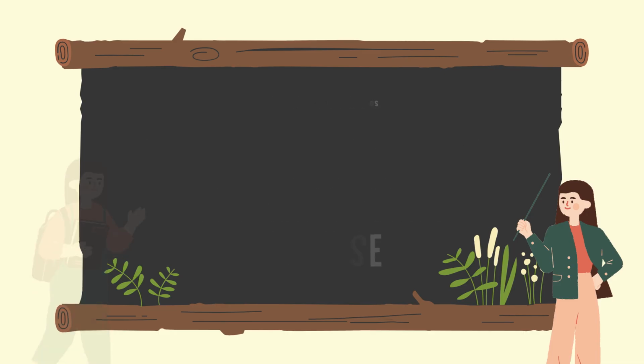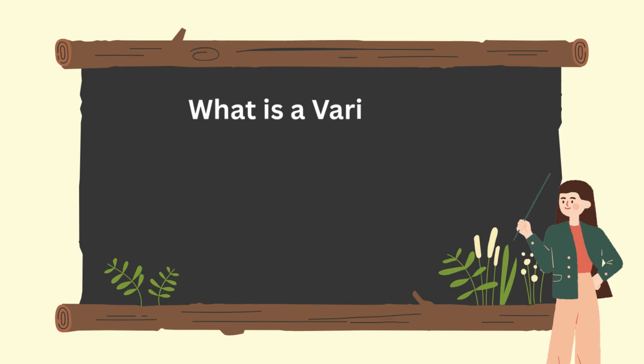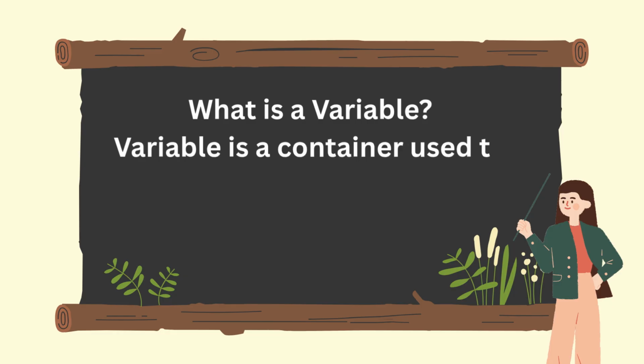In day 1, we learned what Python is, why it is popular, how to install Python, and how to write our first Python program. Today, we are going to learn two very important concepts, variables and data types. Whenever we create any software, website, mobile app, game, or AI application, we need to store information. A variable helps us to store information and a data type tells Python what kind of information we are storing. By the end of this session, you will understand how to store numbers, text and logical values in Python.